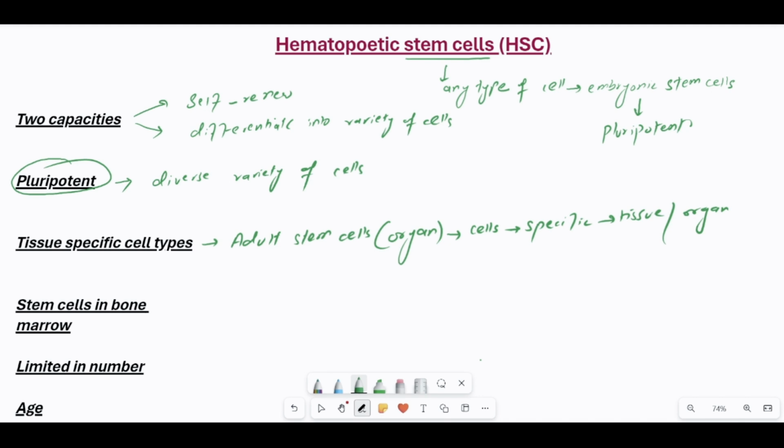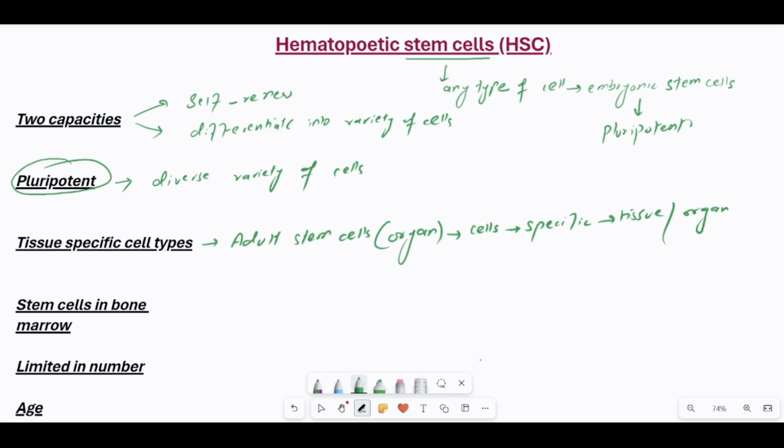Now they don't have the ability to produce any cell of your body. For example, if you have a stem cell in the kidney, it doesn't have the ability to produce the cells of your liver, your lung or your brain. Only the stem cells present in your liver will be able to produce daughter cells related to the liver.